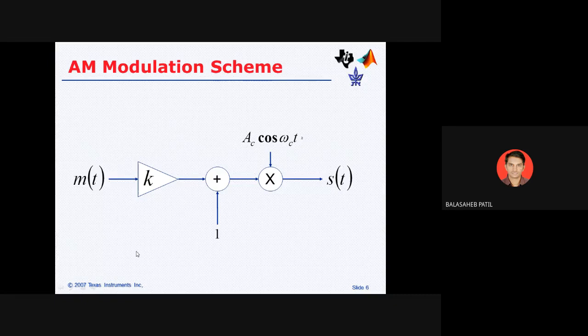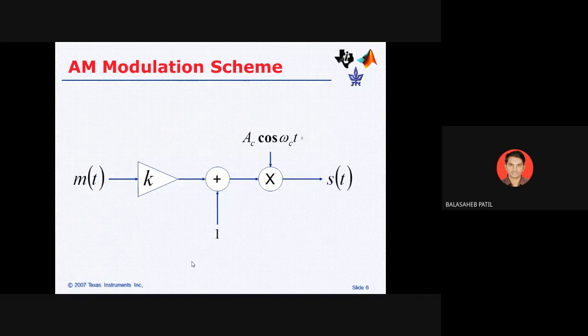And we know the parameter modulation index equals Vm upon Vc. So Vm upon Vc is called the modulation index. If I want to find out the value of Vc, it is Vm divided by m, because m equals Vm by Vc.